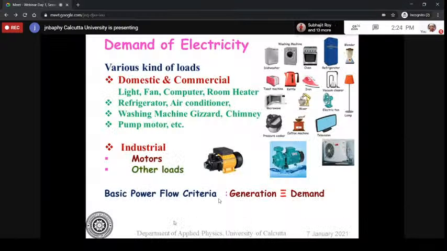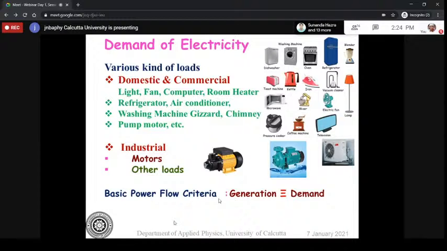From the consumer's end, depending on the consumer's requirement, the demand may vary at different times of a day, depending on the situations, maybe on environmental conditions, maybe daytime, maybe summertime, maybe evening time. So the electricity consumption, I will show you some characteristics. So it varies. Okay, so that's why the generation has to follow these characteristics.